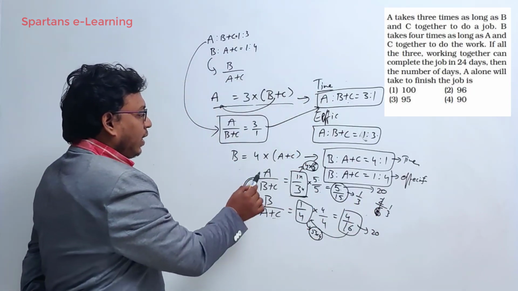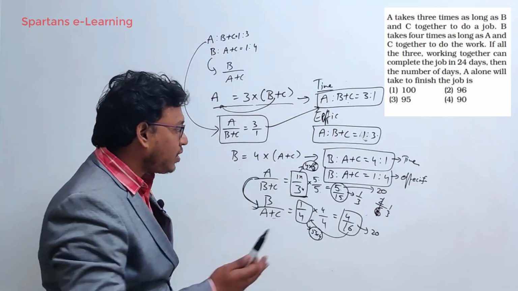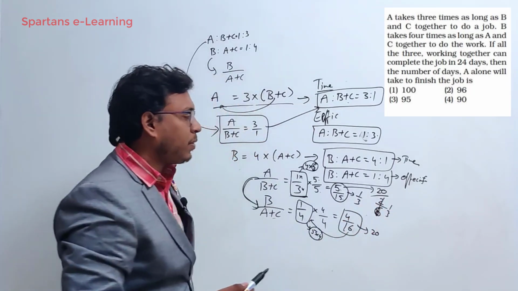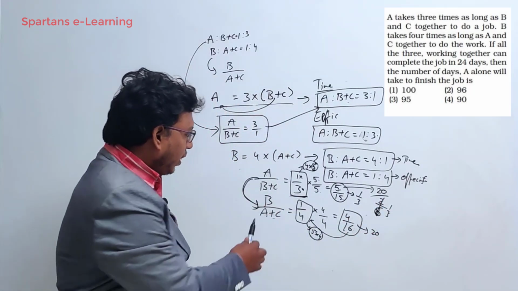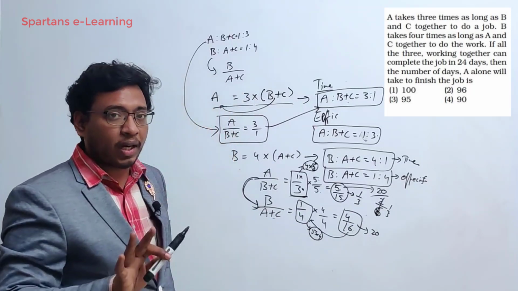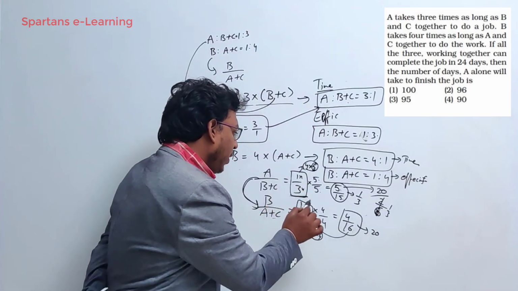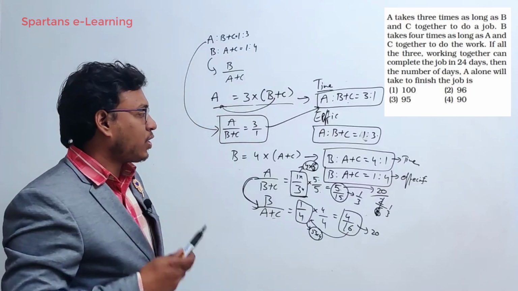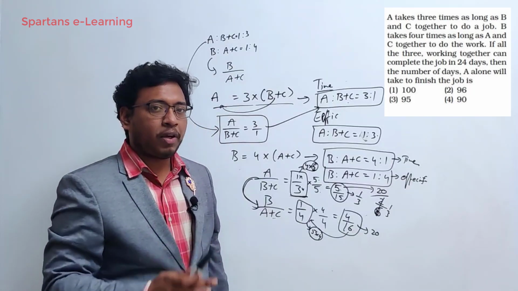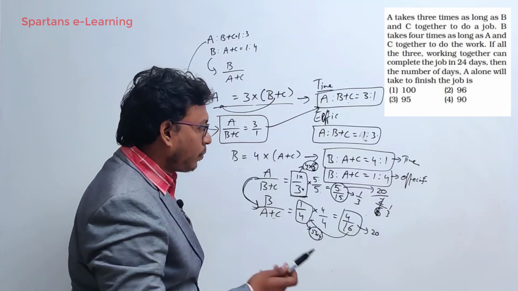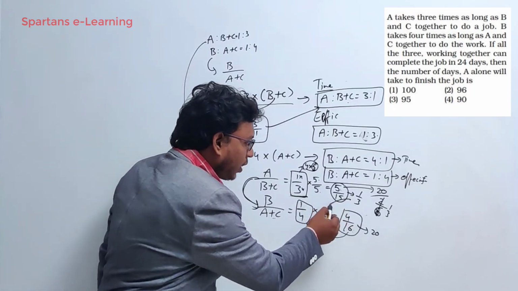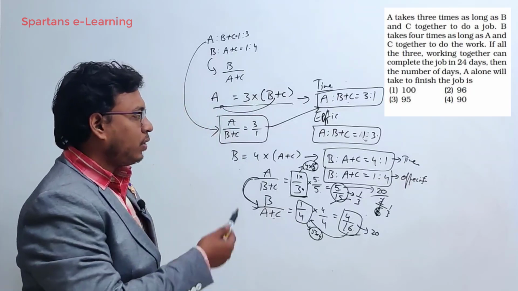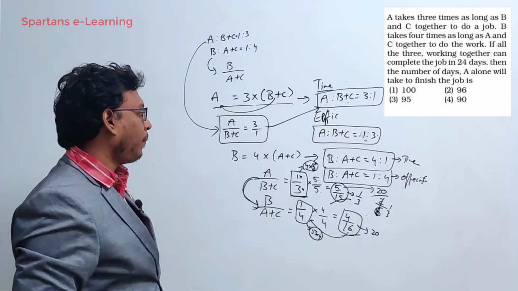Now see here, A, B, C, 3 persons are there. Their efficiencies are A plus B plus C is 20x. Okay, you can imagine x parts. 20, here also 20. That means now we corrected the ratios. Earlier 1 by 3, 1 by 4, their actual numbers are not 1 by 3 and 1 by 4. They should be 5 by 15 and 4 by 16. Thereby you will get total sum as 20 here, total sum as 20. So we rectified the mistake there, right?